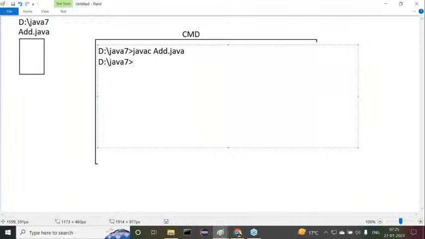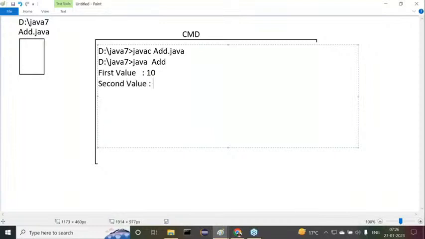Next, in d:/Java 7, we have to go for java add. I need to provide the main class name. Observe this: inside my add.java file, the main class name is add. When I provide java add on my command prompt, immediately it is asking for the first value. We have to enter the first value, 10 for example, and press enter. Then it is asking for the second value, a dynamic input.